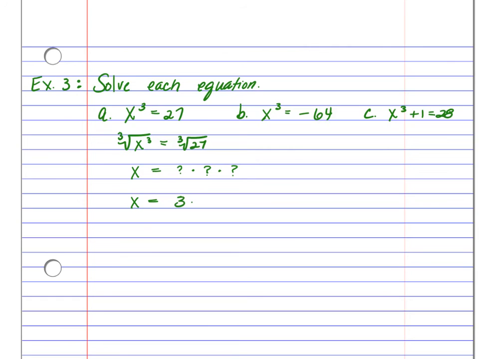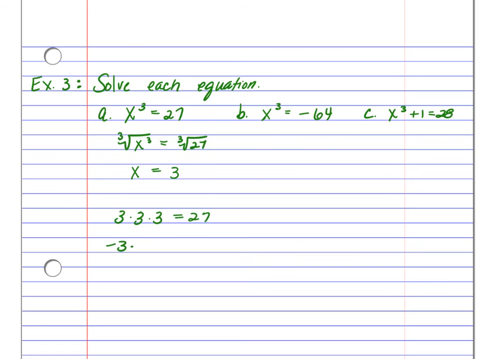So think about it. That would be 3 times 3 times 3 would give us that 27. And so 3 would be our answer. Now, you might be sitting there thinking, do we need that plus minus? Well, let's think about this. 3 times 3 times 3, so 3 times 3 is 9, times another 3 is 27.